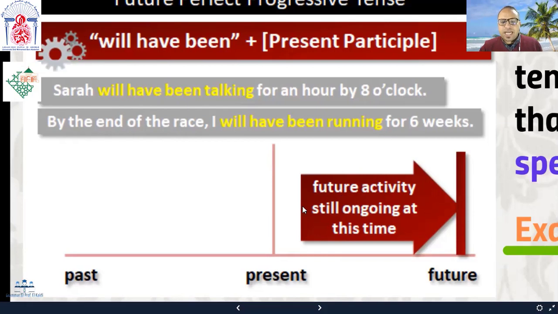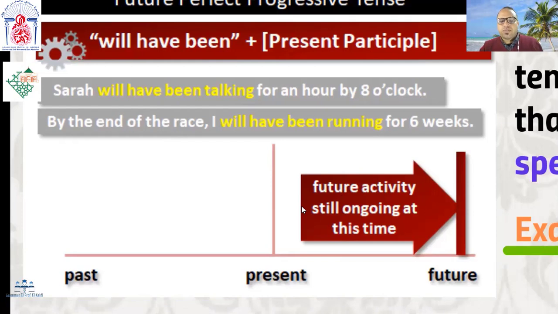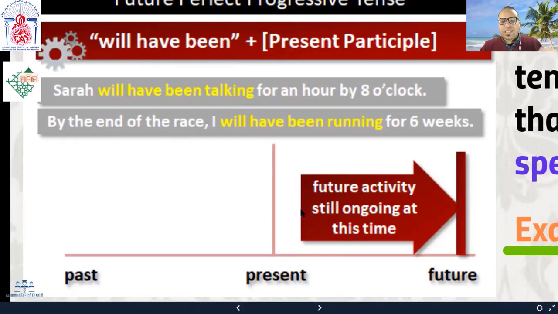I mean that Sarah started at 7 o'clock, okay? And the action not started, we are talking here about the future, I'm sorry. We're talking about the future. Sarah will start talking at 7 o'clock and will finish before 8 o'clock. So it's 1 hour. So we say Sarah will have been talking for 1 hour before 8 o'clock, right?